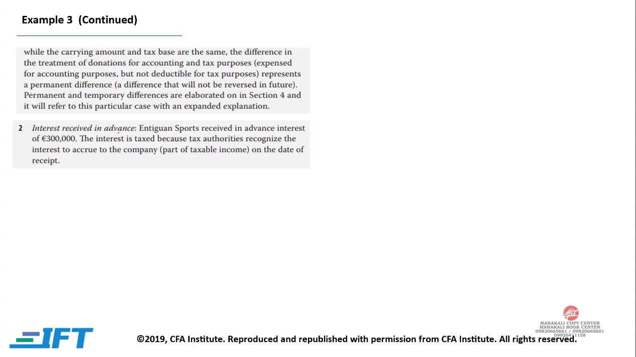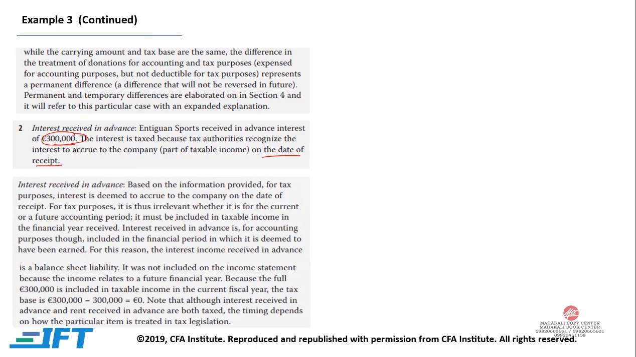Interest received in advance. Antigua Sports received in advance interest of 300,000. The interest is taxed because tax authorities recognize the interest to accrue to the company on the date of receipt. Now if you are receiving this 300,000 today, it is interest received in advance, so it will be taxed for tax purposes, but it will only be taxed when it is earned for accounting purposes.